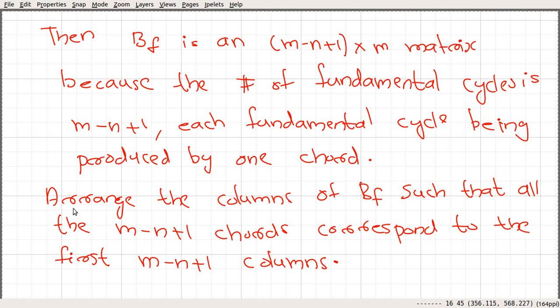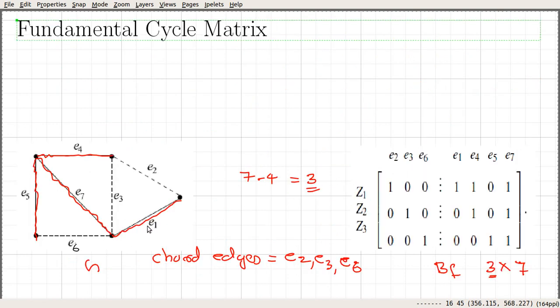Something like this. Here the chord edges are E1, E2, E3 and E6. So we arrange them in such a way that the first m minus n plus 1 columns, which in this case is 3, correspond to those chord edges.